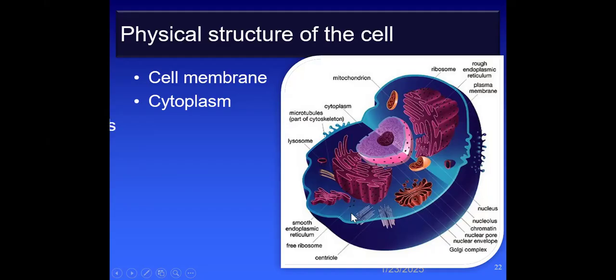The cell organelles are the endoplasmic reticulum, the ribosomes, the smooth endoplasmic reticulum, the Golgi complex or Golgi apparatus, and the mitochondria. These are all cell organelles. The nucleolus is in the middle.